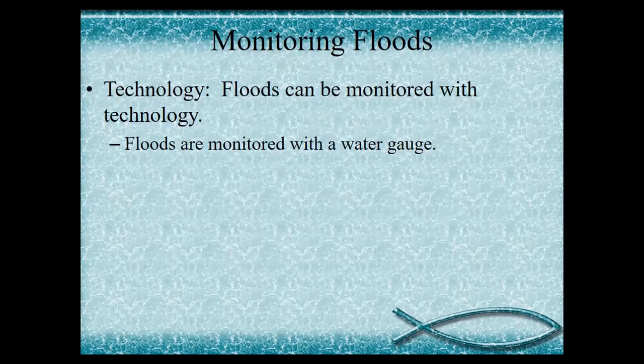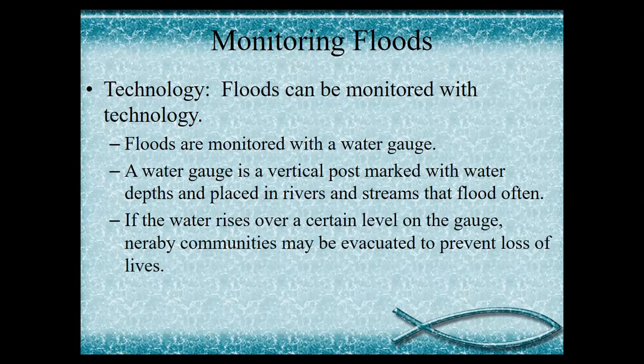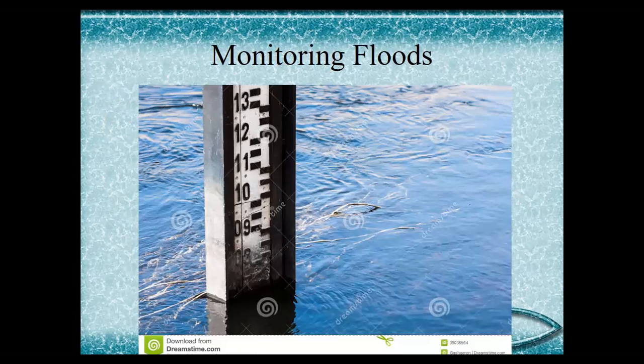Next is monitoring floods. Technology: floods can be monitored with technology. Floods are monitored with a water gauge. A water gauge is a vertical post marked with water depths and placed in rivers and streams that may flood. If the water rises over a certain level on the gauge, nearby communities may be evacuated to prevent loss of lives. Some fancier water gauges automatically relay information to local data sensors. This is an instrument for monitoring floods.